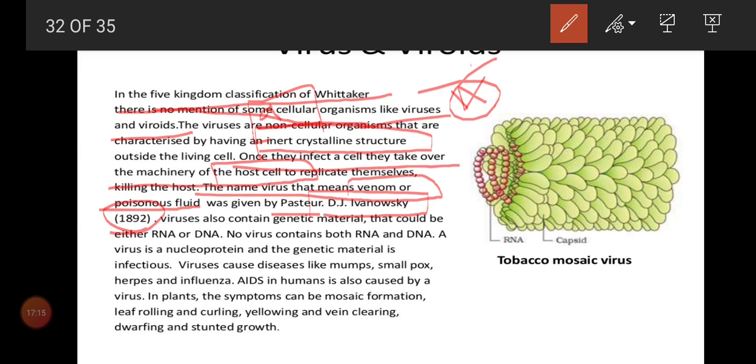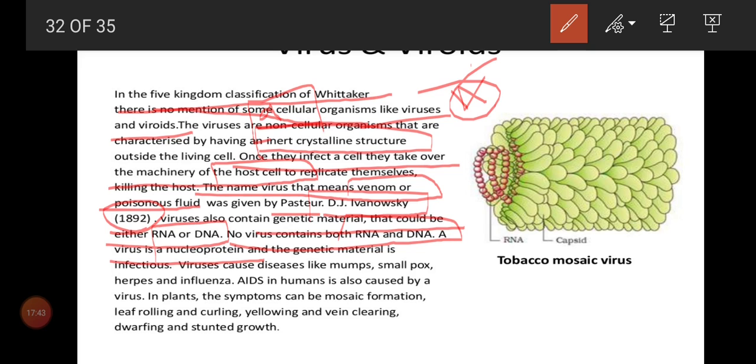Viruses contain genetic material that could be either RNA or DNA, not both. That is very important. Either it will contain RNA or DNA, but not both. No virus contains both RNA and DNA. A virus is a nucleoprotein. So how can we simply define what a virus is? A virus is a nucleoprotein. It contains nucleic acids like DNA and RNA. What do you mean by nucleic acid?